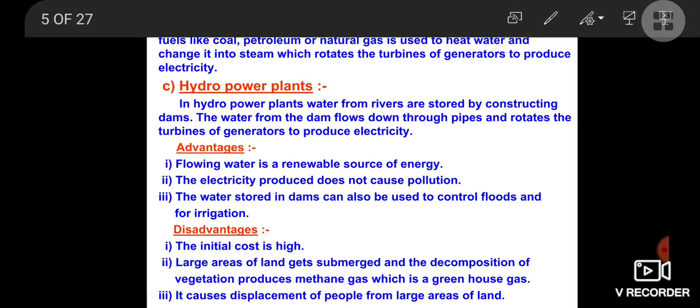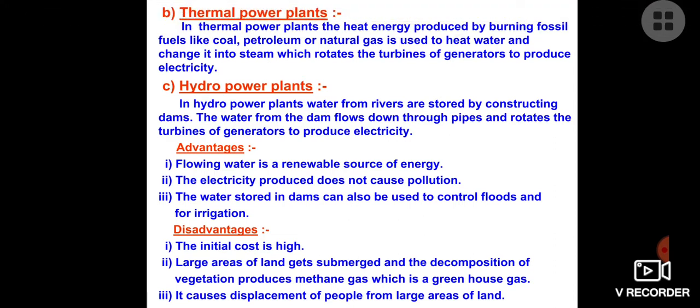Now what are the disadvantages? The initial cost is very high. That means when we construct dams, the construction cost is very high. A large area of land gets submerged, and the decomposition of vegetation produces methane gas, which causes the greenhouse effect. Definitely, if we are constructing dams, a lot of water will come to the large land and submerge it, and as decomposition of vegetation also happens in dams, it produces methane gas, and it also causes the greenhouse effect.